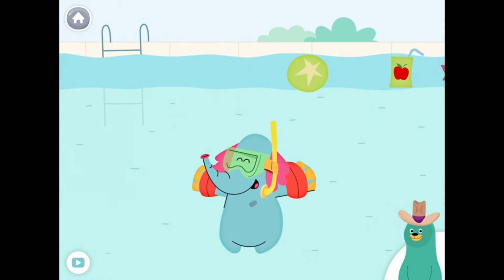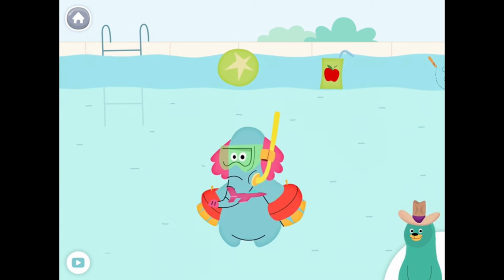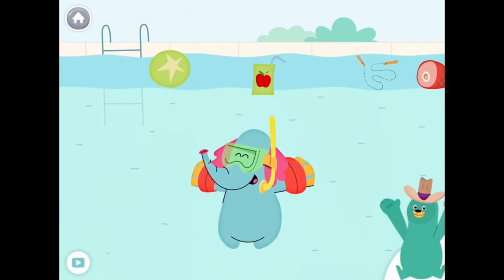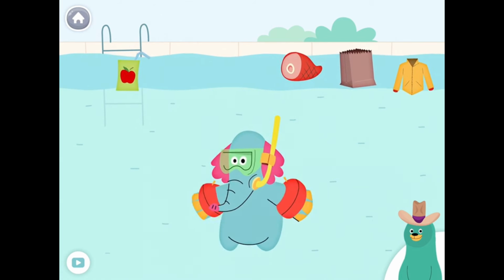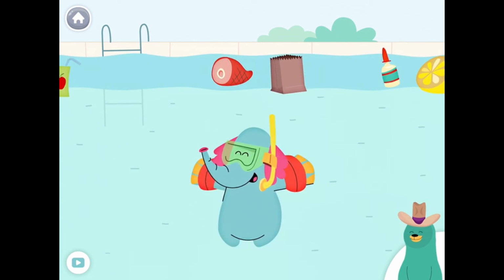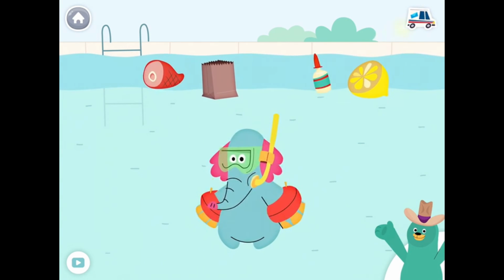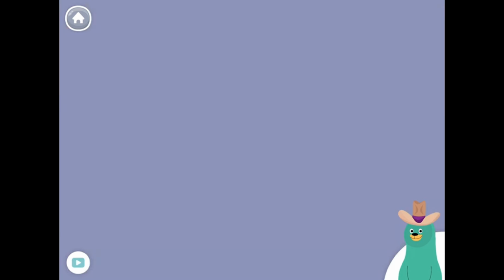Jam, jet, jump rope, jacket. Nice work! You found them!